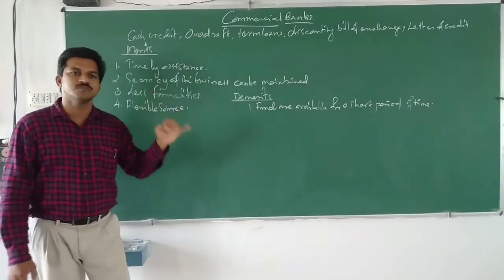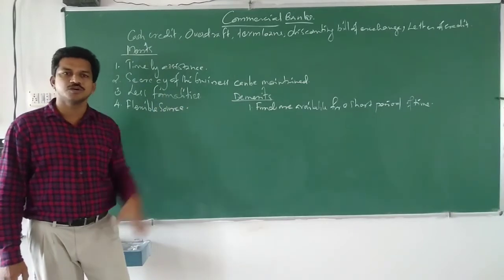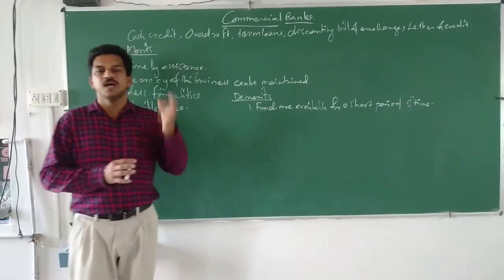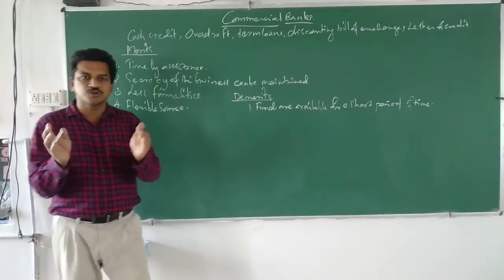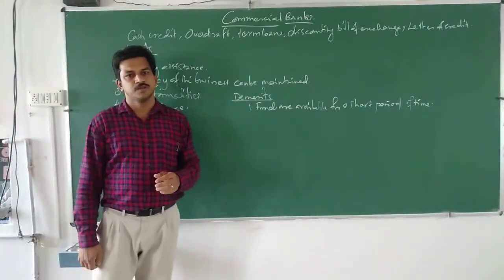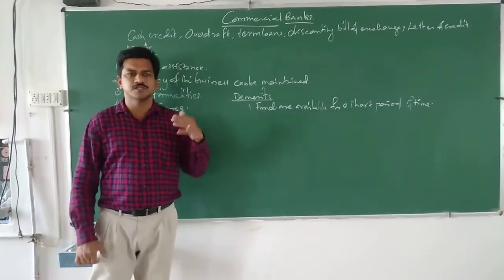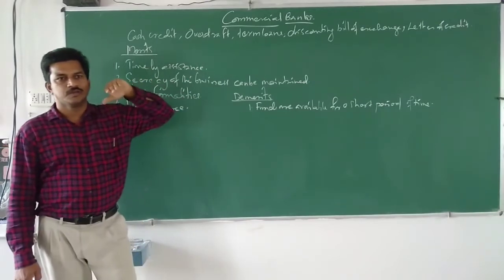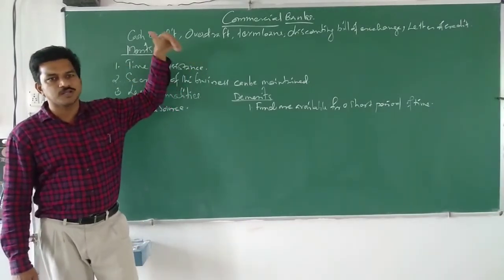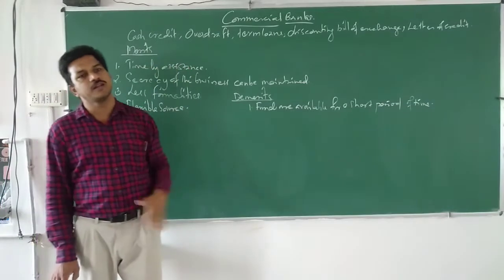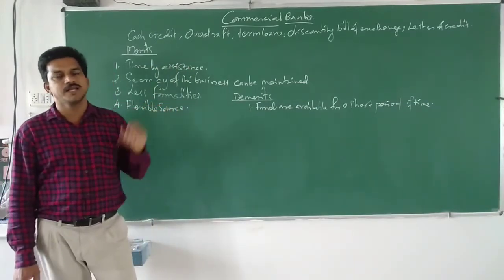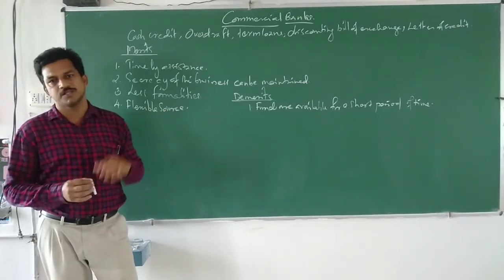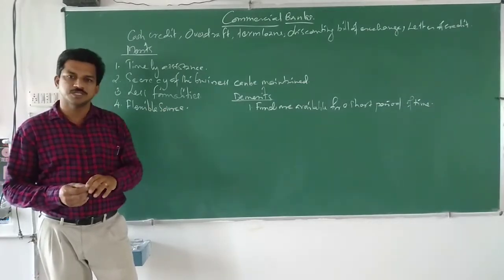Then short-term loan, medium-term loan, discounting of bill of exchange, letter of credit, all these facilities are available for a short period of time only, for a maximum of 5 years including medium-term loans. Other than the loans, all other facilities will be for a maximum of 1 year. So funds are available for a short period of time. That is one of the demerits.